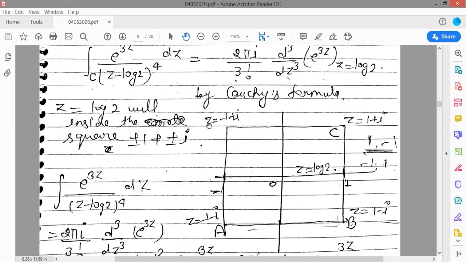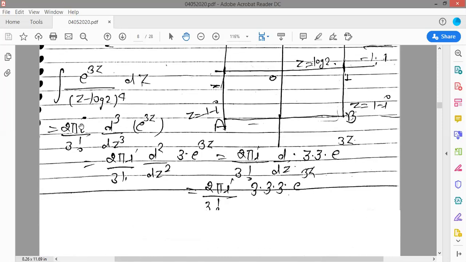So this is your z equals i line, and the z equals minus i line. This is a square, and this is our region. Now check whether z equals log 2 lies inside the square or not. The value of log 2 is 0.3010, so obviously this value lies inside the square. That means we will have a value for the integral.